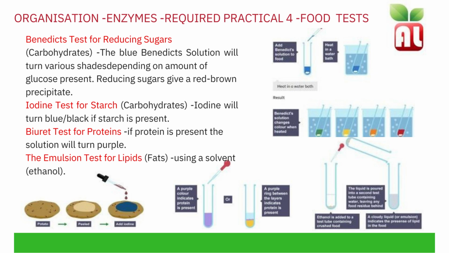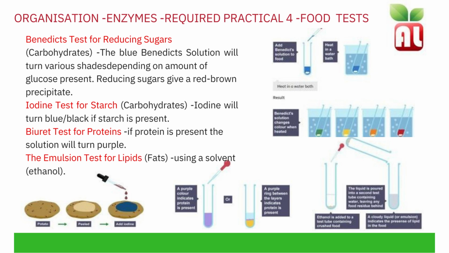If the resulting solution is green or yellow, that means there is a lower concentration of reducing sugar. If the resulting solution changes to orange or red-brown, then there is a higher concentration of sugar.